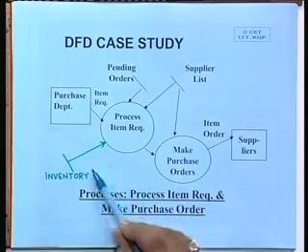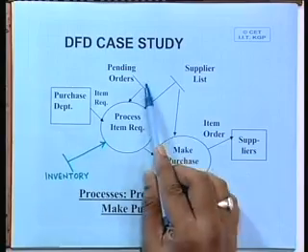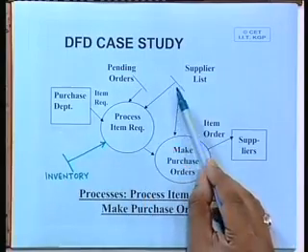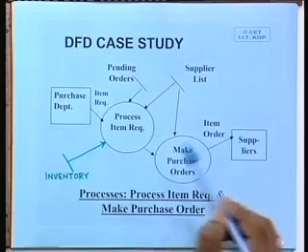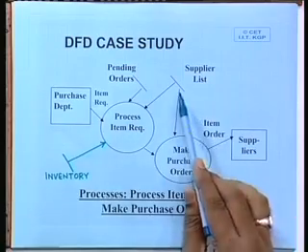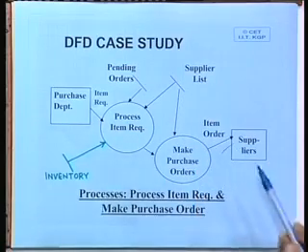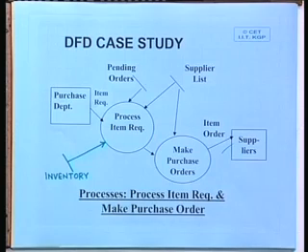So, you check the inventory, you check how many orders are pending, who are your suppliers, and process the item request, make purchase orders based on the supplier list, and they send the item order to the supplier. So, this is the purchasing process.